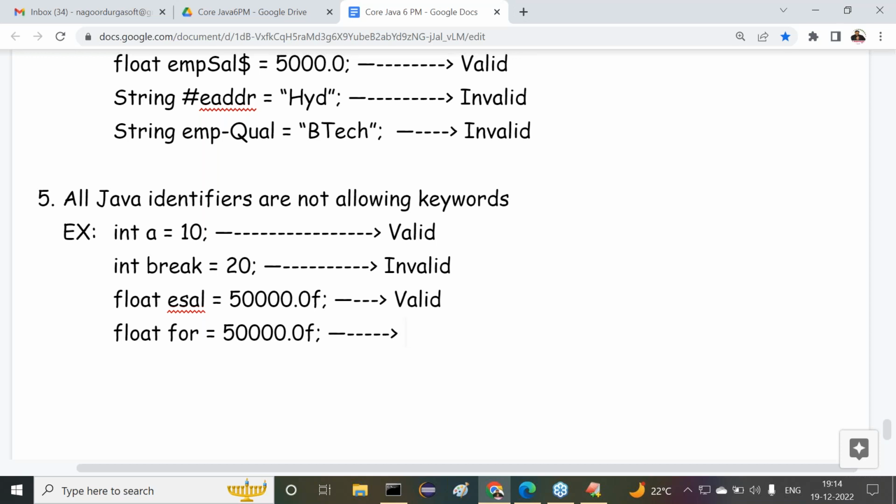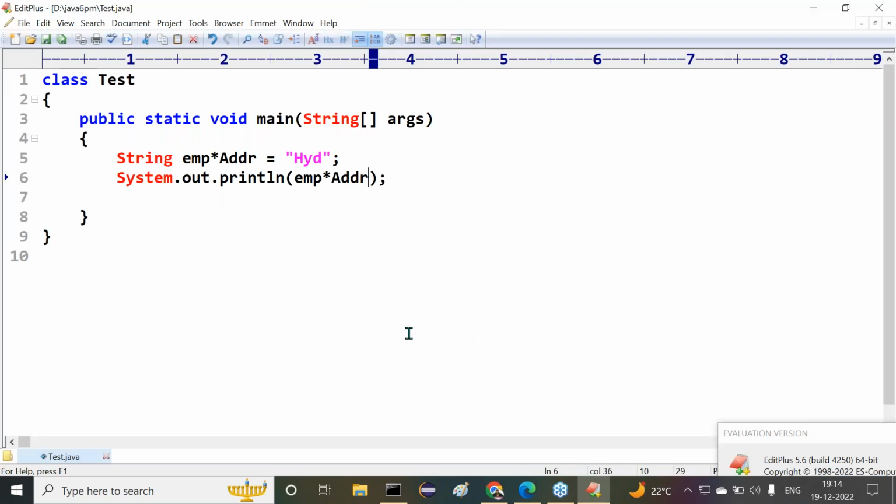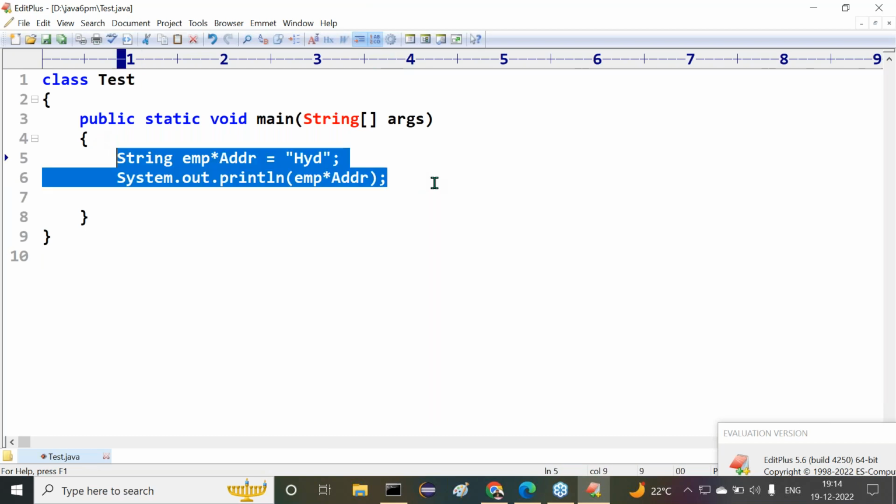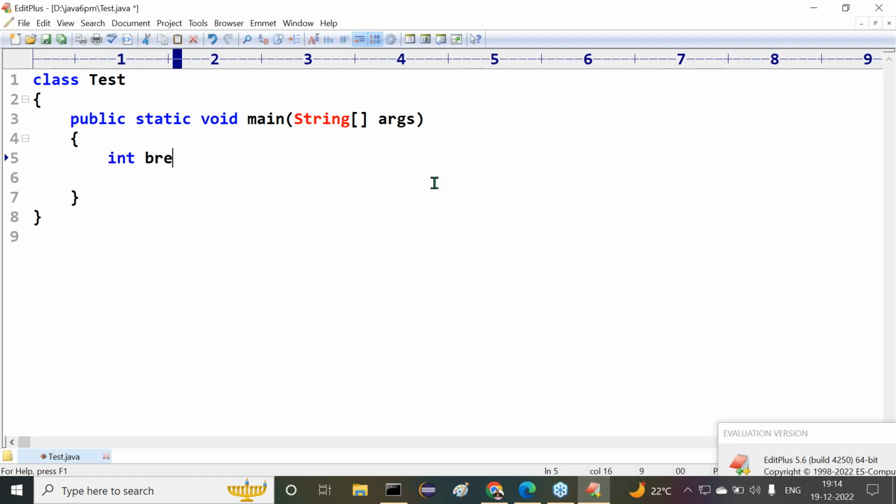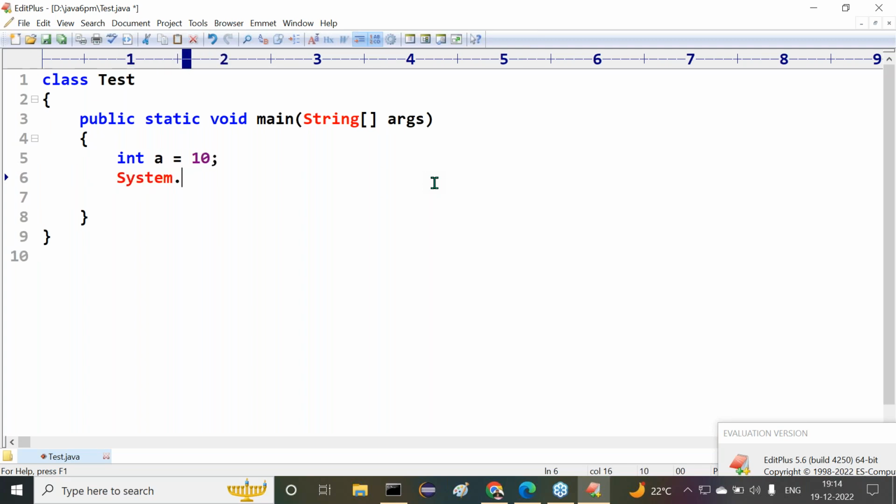Is a keyword. There we are able to get invalid cases. See this one? I want to show that point clearly. Now I want to say int a is equal to 10 here, and we provided System.out.println of a.